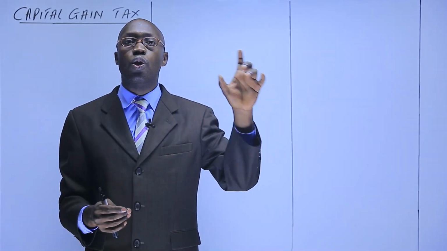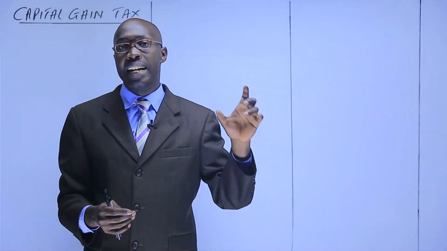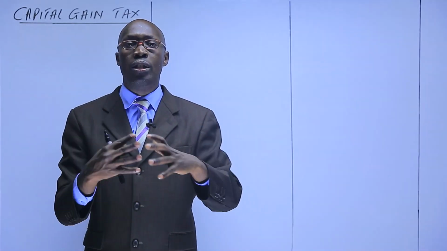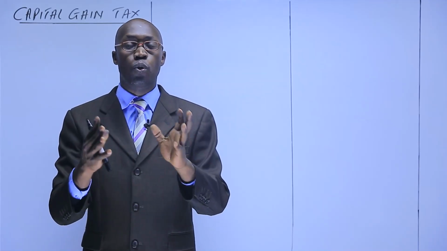As defined by the Act, property includes three items: land, buildings, and unquoted shares.